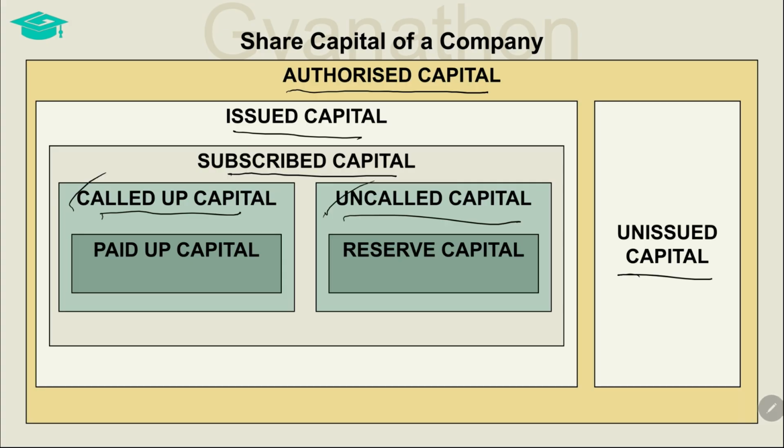The amount within the called up capital for which payment has been received from the shareholders is called the paid up capital, and the unpaid amount from the called up capital is called the calls in arrears. That is, the company has called up such capital but the shareholders have not made any payment. Paid up capital is called up capital minus the calls in arrears. A portion reserved in the uncalled capital to be called up at the time of winding up of the company is called the reserve capital.